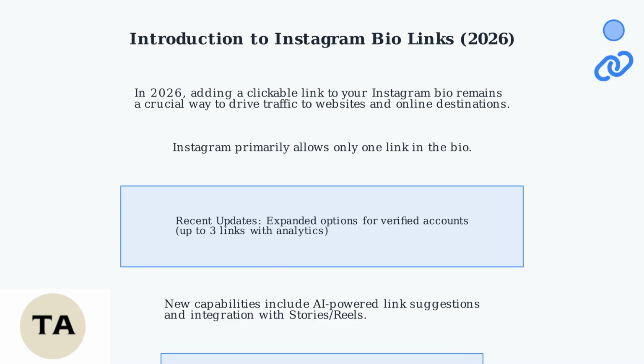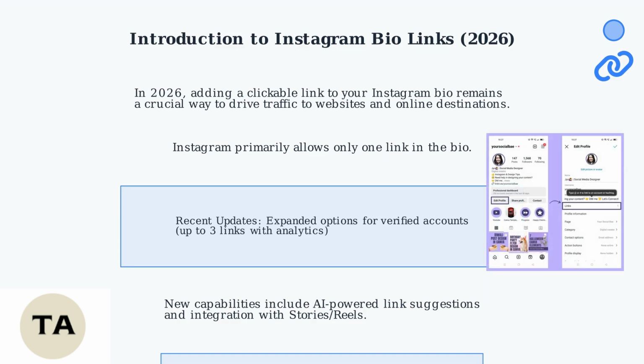Instagram's bio links help bridge social media and your online presence. Profiles display bio information and links clearly for user engagement. Templates can help design effective bio layouts. Verification unlocks advanced features like multiple links. Strong bio links boost engagement and conversions.